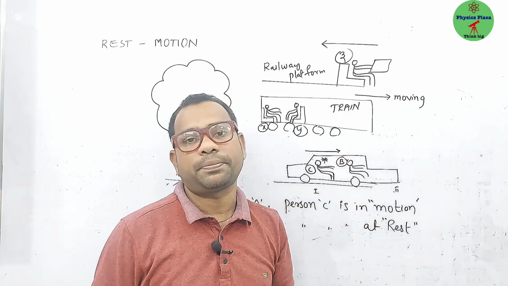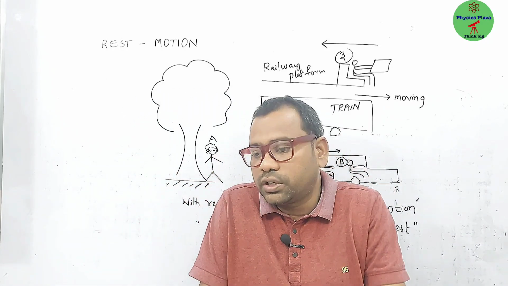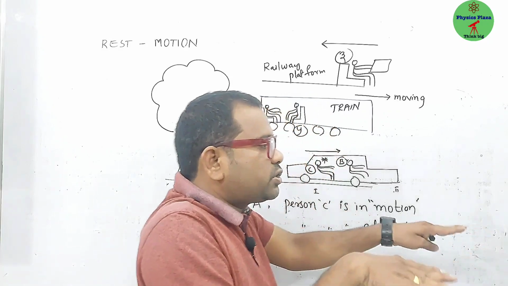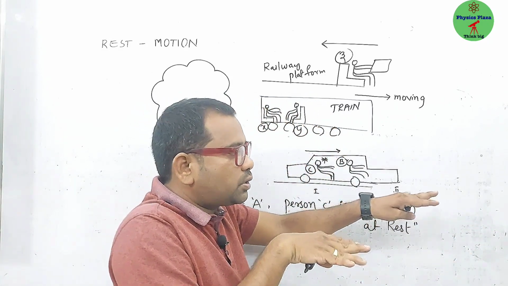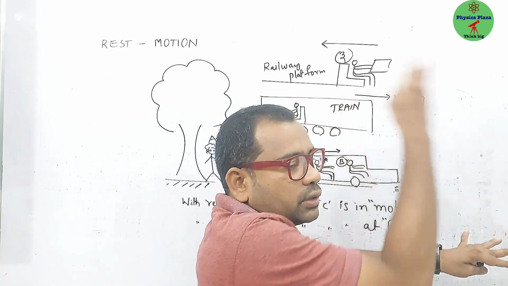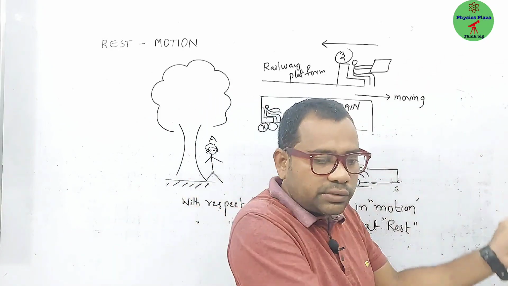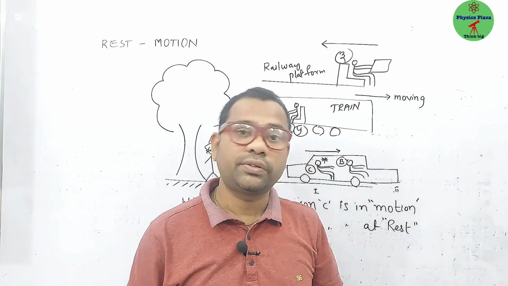Try to understand. This is a general example. Whenever you are doing a train journey, you can see that. Let's say the train is at rest now. As the train slowly starts moving, we feel as if the platform, the people, the trees, all are going backward. It's with respect to what, I'm trying to say, is very important.